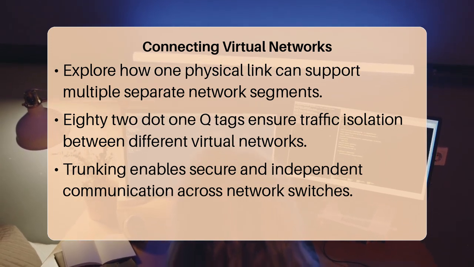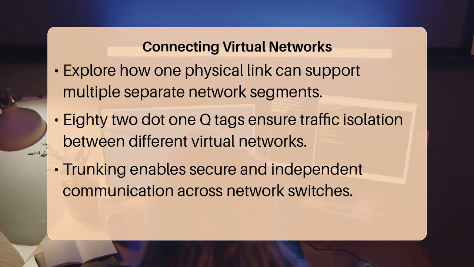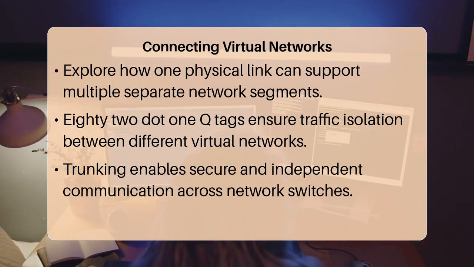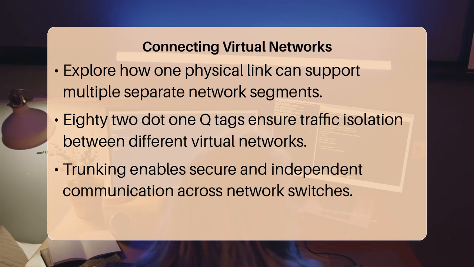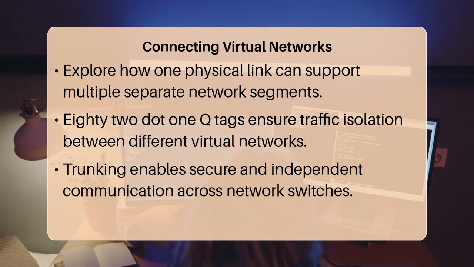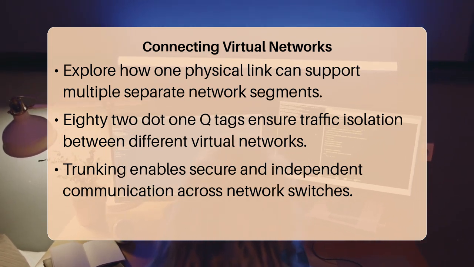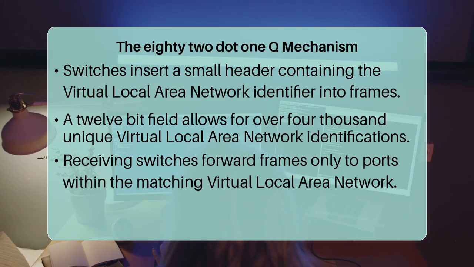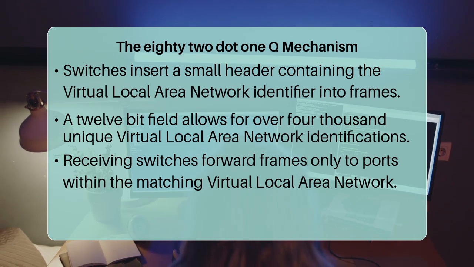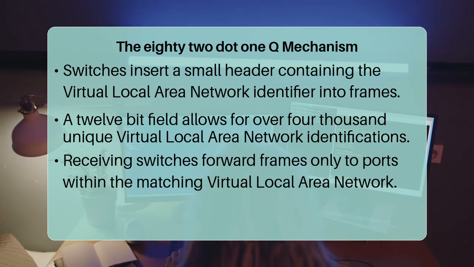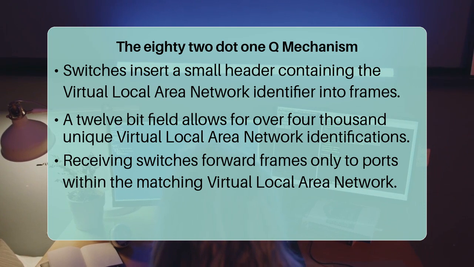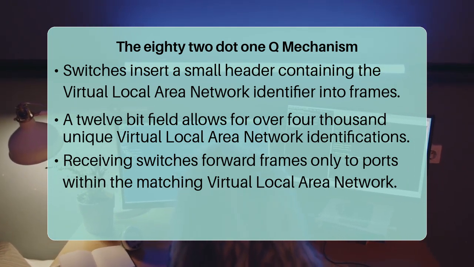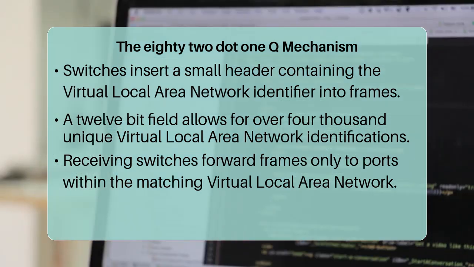When an Ethernet frame leaves a switch port configured for a specific virtual local area network, and that port is an access port for an end device, it is typically untagged. However, when the frame traverses a link between switches, configured as a trunk port, the originating switch inserts an 802.1Q tag into the frame. This tag contains a virtual local area network identifier, a 12-bit field, which allows for over 4,000 unique virtual local area network identifications.